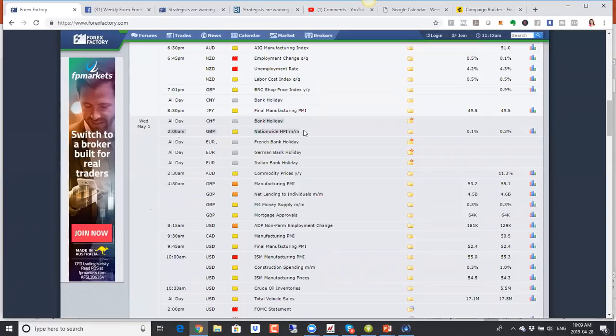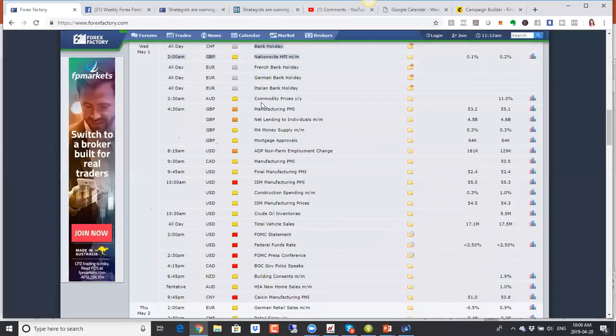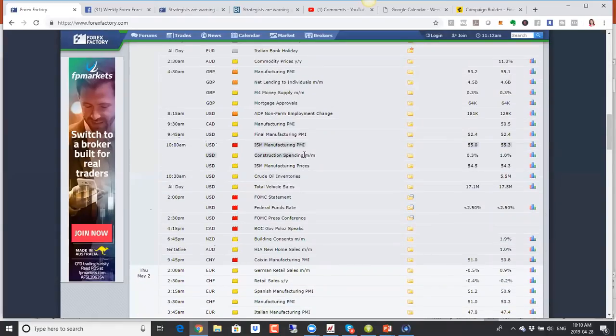But on Wednesday here, in the Eurozone, we have bank holiday for the Eurozone, as well as China, and Japan will be off as well. So liquidity will be low. In the US session, though, we have manufacturing PMI numbers and we have FOMC. So expect volatility this week due to low liquidity conditions.